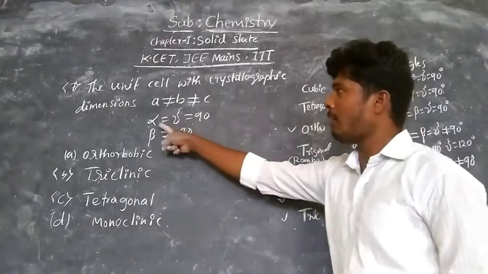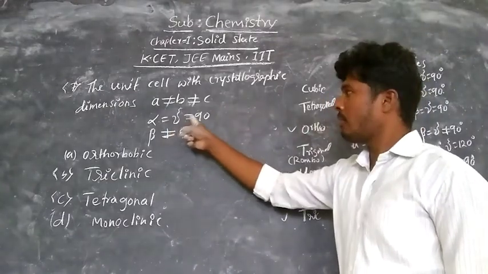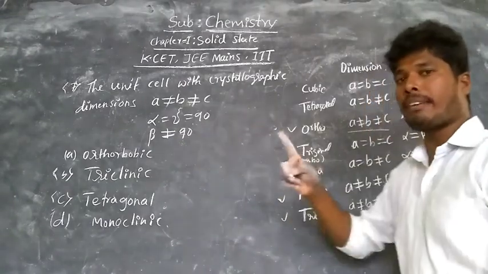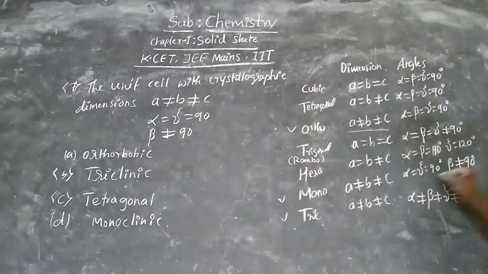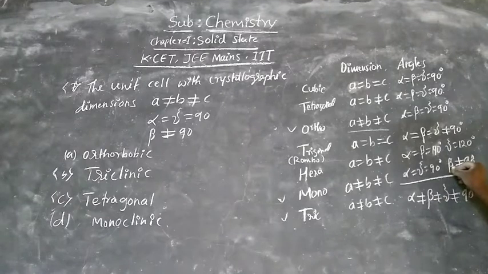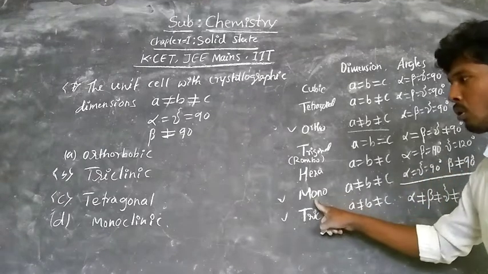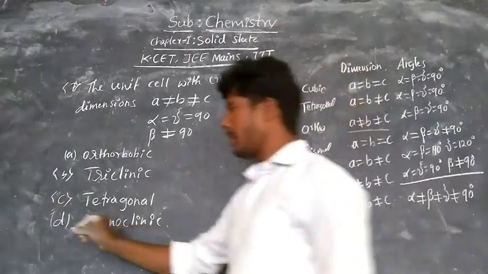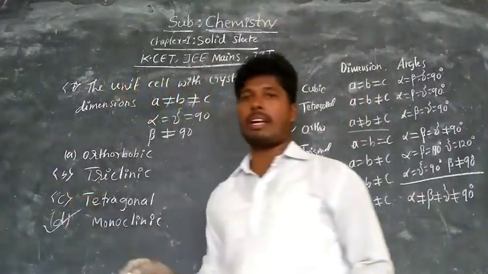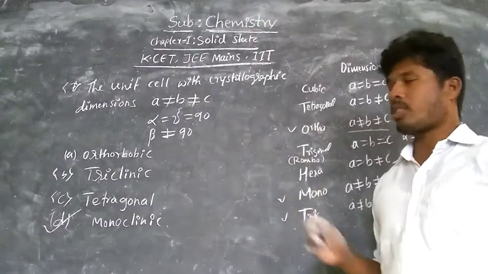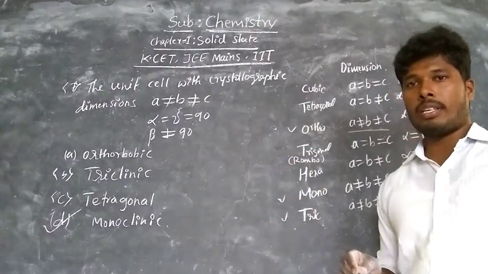Now the second one: alpha is equal to gamma, which is equal to 90 degree, and beta is not equal to 90 degree. There is only one option with beta not equal to 90 degree, that is monoclinic. So this is the right option. Like that you have to answer. Definitely one question comes from this concept. Okay, now take the next one.